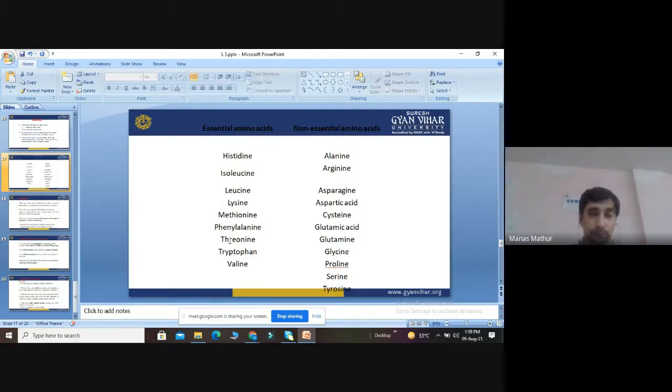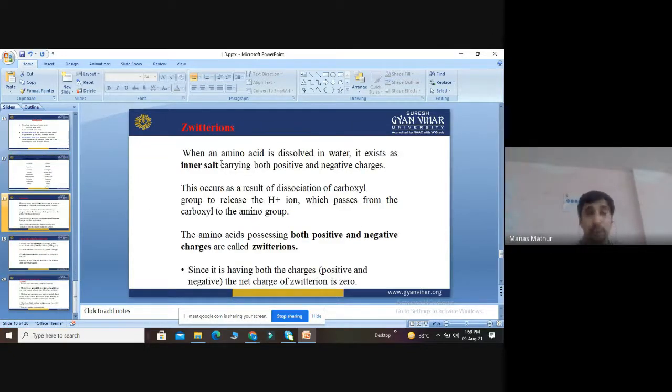Okay. So based on this, we have classified; this is the second criterion. Now we talk about zwitter ions. We know that an amino acid contains both positive charge and negative charge. So when amino acids are dissolved in water, they exist as inner salt. They form a salt-like structure because they contain both positive and negative charge.